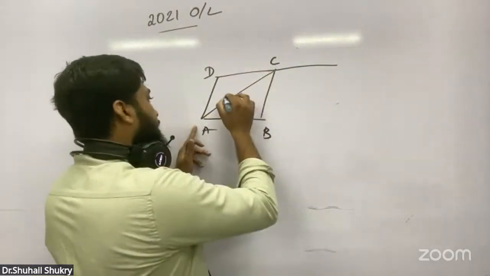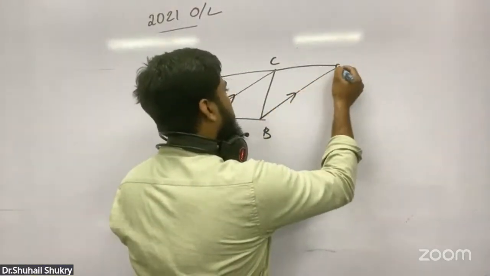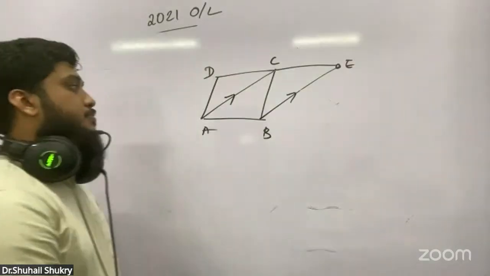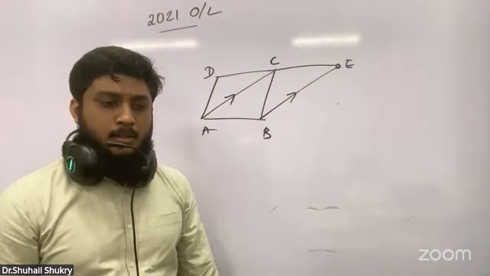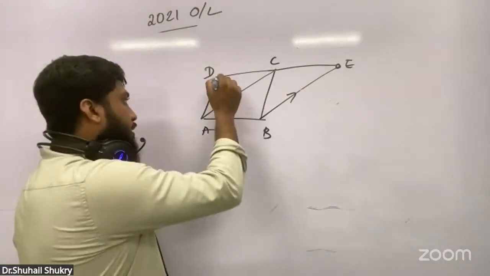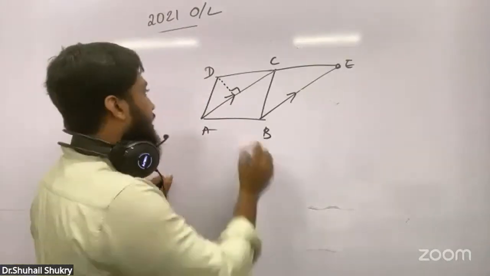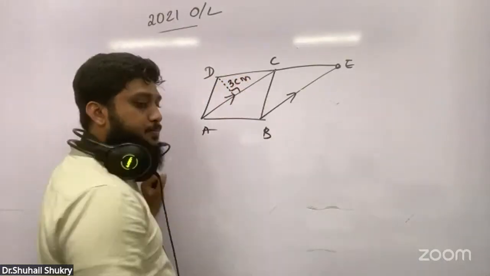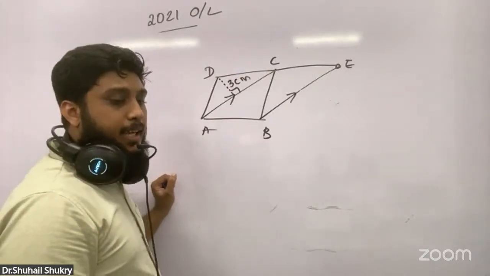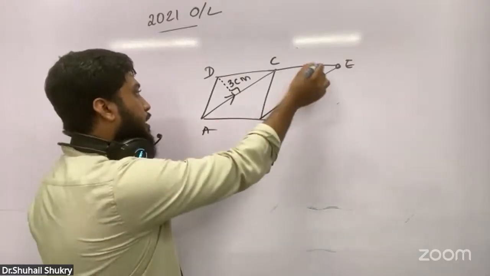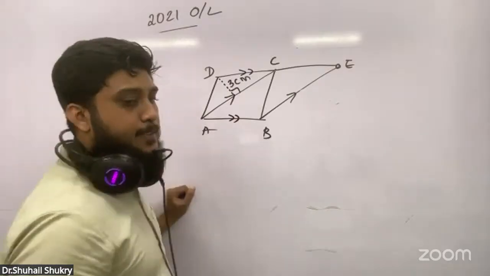This line is parallel to BE. They have given some dotted line like this, and this 90 degree scale, and they have told this is 3 centimeter. And they have asked the area of this ABED, this entire thing's area. So this is a parallelogram. It is like this.